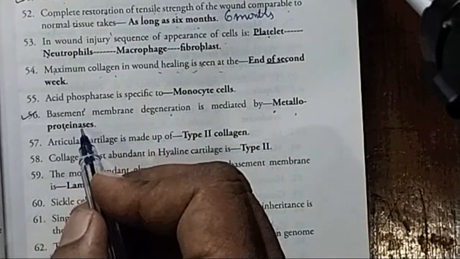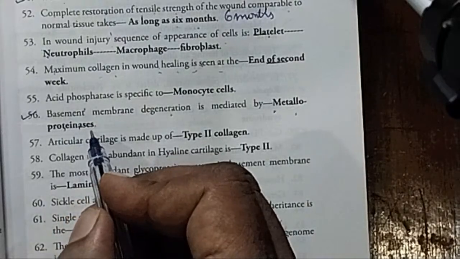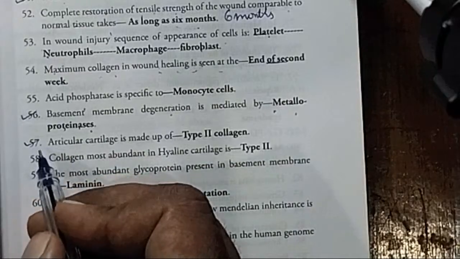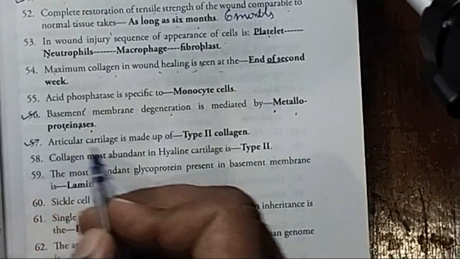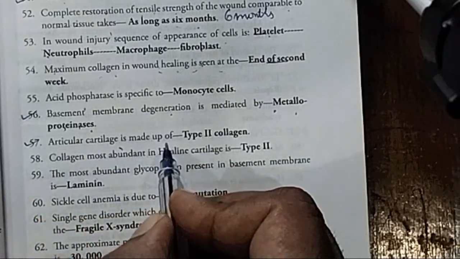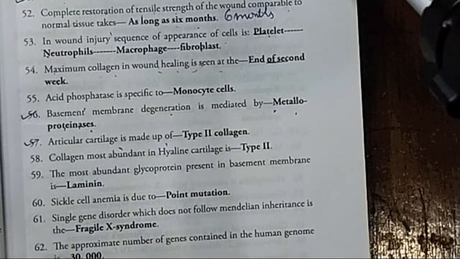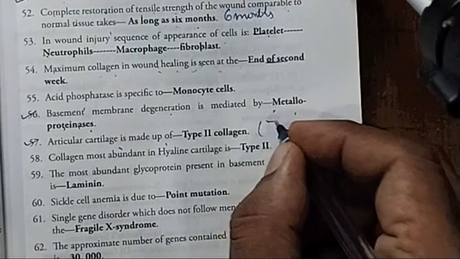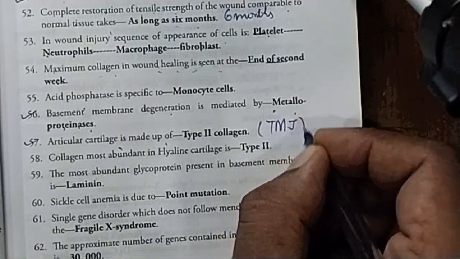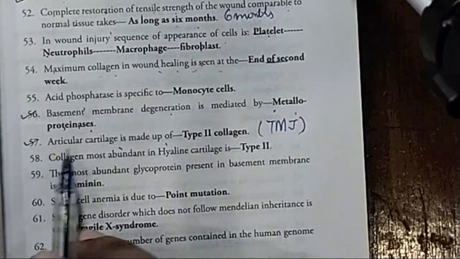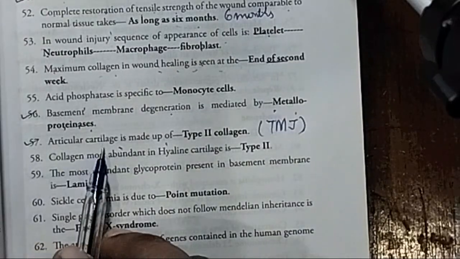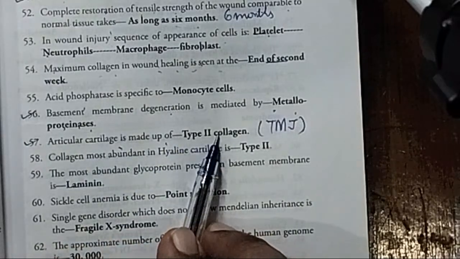So the basement membrane degradation is mediated by the metalloproteinases. The next important MCQ that can be framed is: the articular cartilage is made up of what type of collagen? In the temporomandibular joint, you must have heard of the articular cartilage, and there is an articular disc as well. So the articular cartilage is made up of what type of collagen? It is collagen type 2.